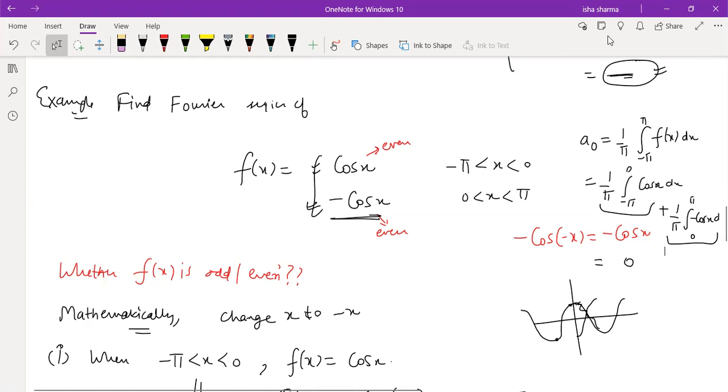Right? So you just try to improve your calc efficiency in checking this even and odd function. This was a difficult example. Otherwise, for normal examples, it is very easy to see the even odd function. This deliberately I took as a difficult example because for easier examples, you already know how to check even and odd function. For piecewise functions, you just need to be careful.